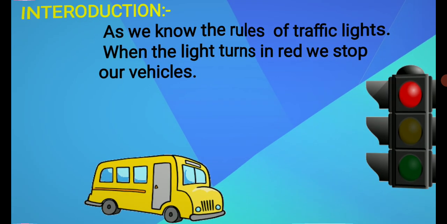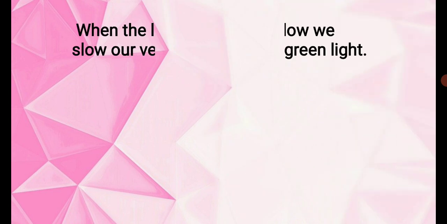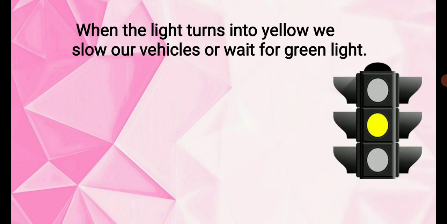Okay, then just look at the traffic signal. Which light is here? The yellow light is on. When the red light turns into yellow light, at that time we slow our vehicles, or we have to wait for the green light.